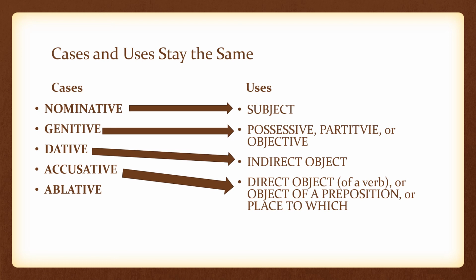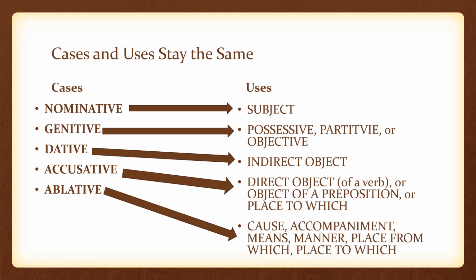If a noun is accusative, it'll be a direct object of a verb, or an object of a preposition, or a place to which. If a noun is not accusative, it cannot be the direct object of a verb, or the object of a preposition, or a place to which. If a noun is ablative, it'll be cause, accompaniment, means, manner, place from which. That's a typo that says place to which. That should say place where. If a noun is not ablative, it cannot be cause, accompaniment, means, manner, place from which, or place where. This should say place where.